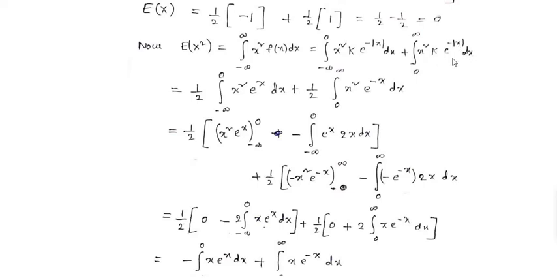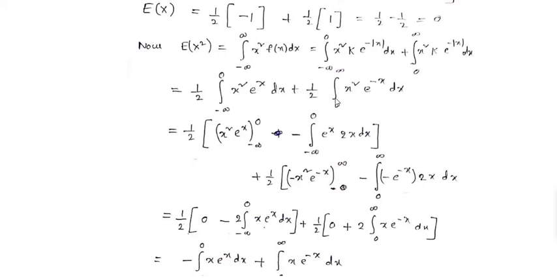Okay, here capital K value is 1 by 2 into integral within limits minus infinity to 0 x square into e power of minus of modulus of x. Modulus of x is minus x, because in this interval x is less than 0, therefore e power of minus of minus x is e power of x, as before, dx.